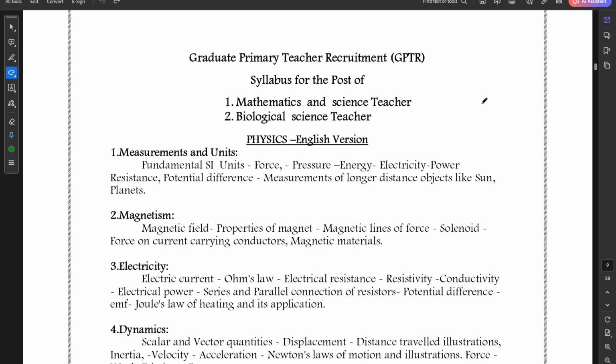Many aspirants were asking me for a GPSTR syllabus. Now here I am with the GPSTR science syllabus. In science you will have physics, chemistry and biology. This syllabus is both for maths and science teacher, along with that for biology science teacher. I will give you the syllabus in brief here.